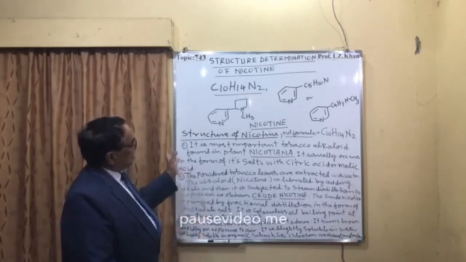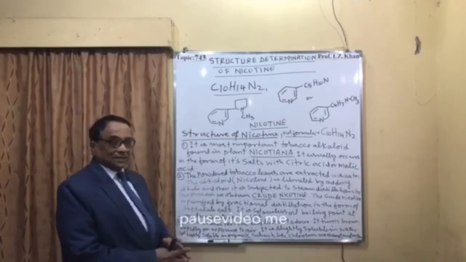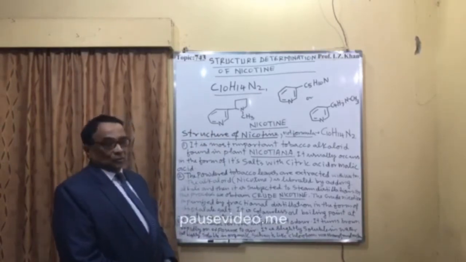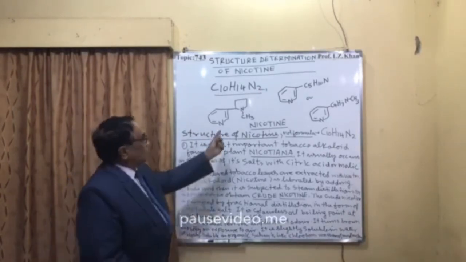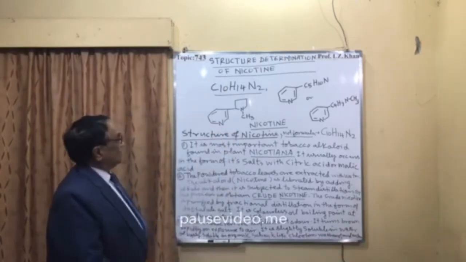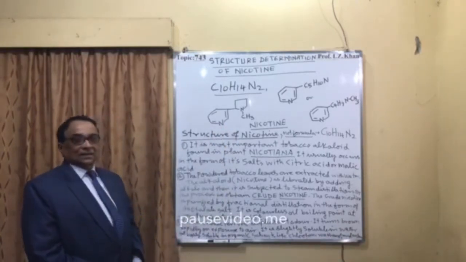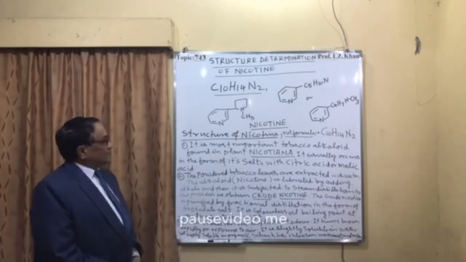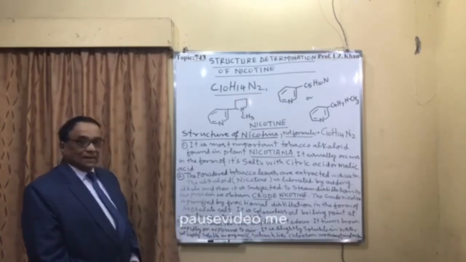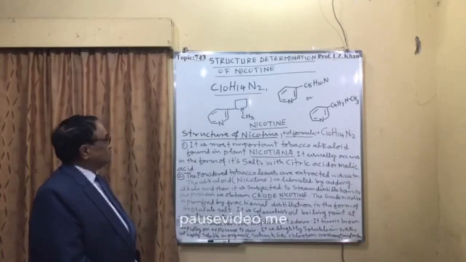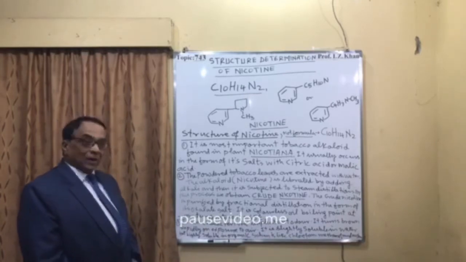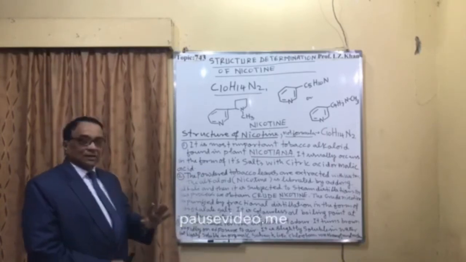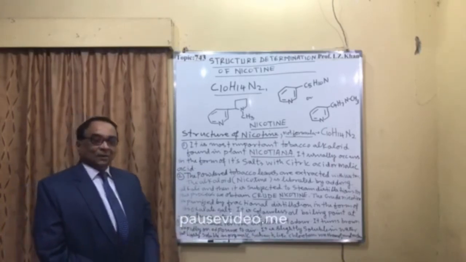In all the books, these three possible structures are given, but to me the clearest one is this one, which contains two rings, one 6-member pyridine ring and the other a 5-member pyrrole ring. The molecular formula of nicotine is C10H14N2. It is the most important tobacco alkaloid. We have already discussed all this, so I am just reminding.